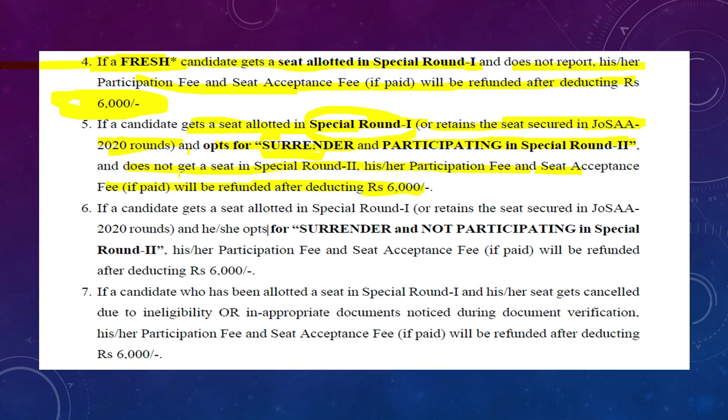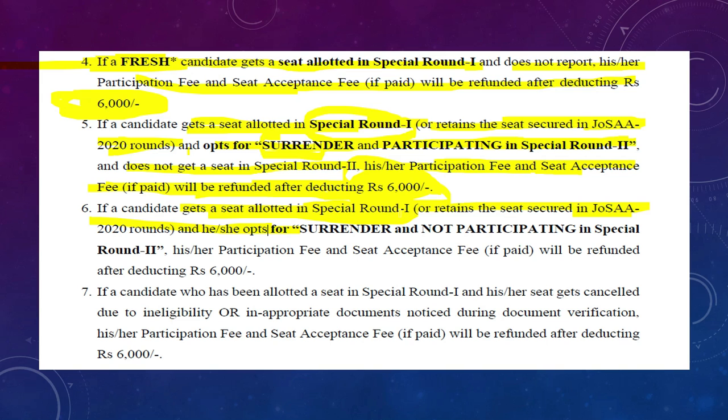Okay. So in that case, they will deduct 6,000 from what he paid already. The participation fee and seat acceptance fee, if paid, will be refunded after deducting 6,000 rupees. So after special round 1, he retained the JOSAA seat and he got a seat, which means now the JOSAA seat is automatically cancelled.